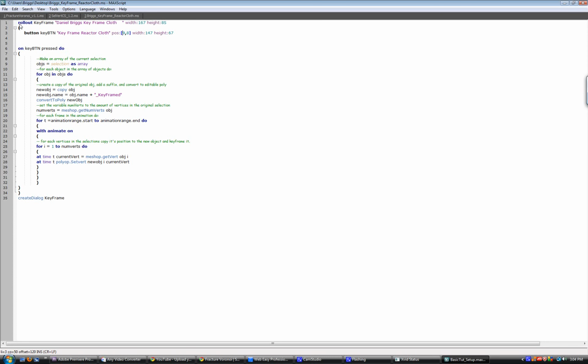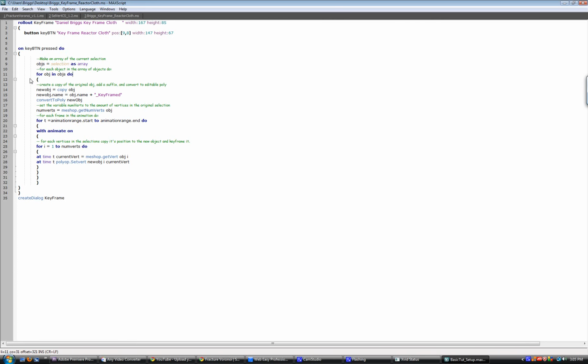Basically what it does is it creates a rollout, which is a little window. And then it also creates a button in that window. It says, whenever you click this button, on key button pressed, do this. So whenever you click the button, do all this code right here within these braces. Basically, whatever you're selecting, it makes an array of that selection. So you could actually bake out a bunch of different reactor cloths at one time and keyframe them.